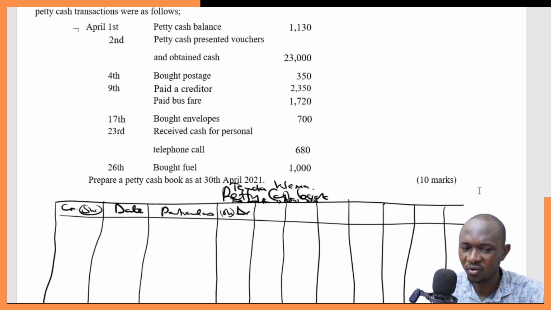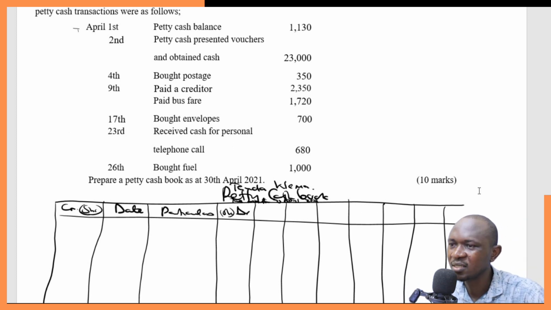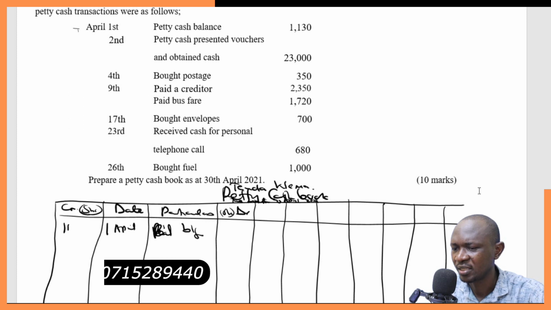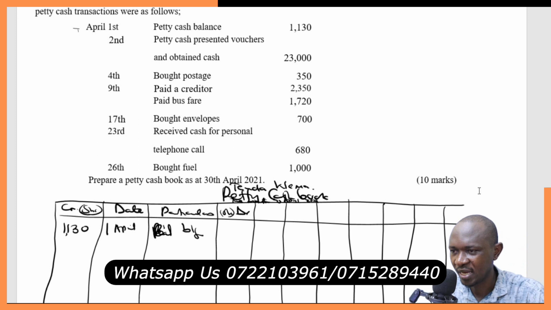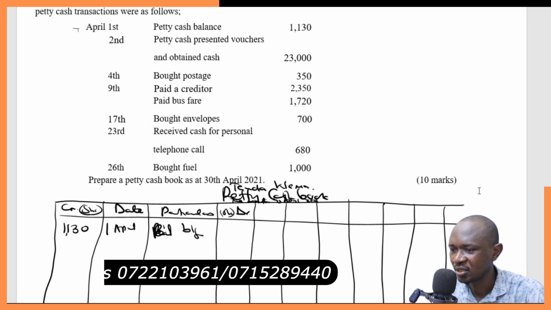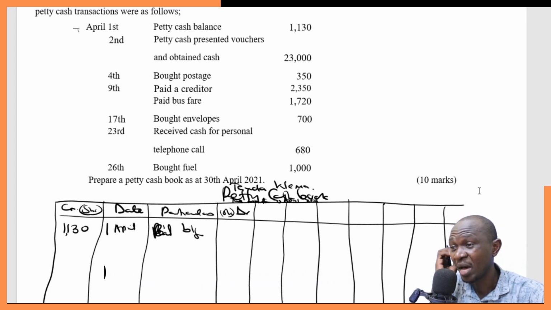So the various vote heads, depending on the question, you need to have vote heads that will capture all the various expenses, that small expenditure that is going to be incurred in that organization. So we'll start with the first item, 1st April, petty cash balance. Simply write here balance, petty cash balance. This is balance brought forward, and the amount is 1130. So this is credit. So you show it on the credit side as being the amount that the organization started the month with.